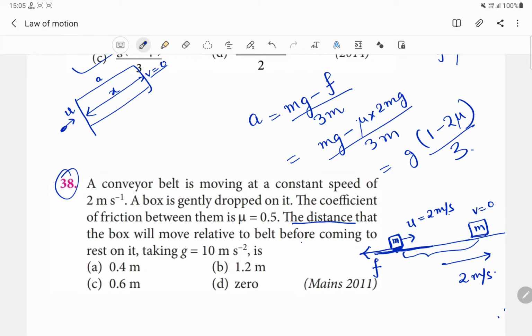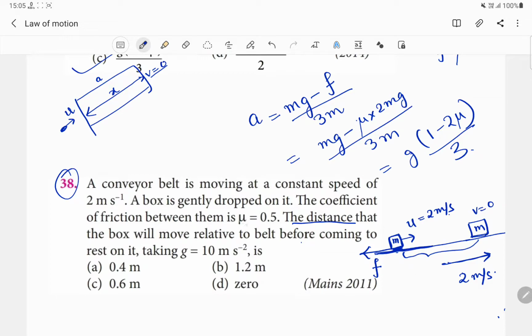And what is the speed here? Speed is given as 2 meter per second, and this is moving with a speed equal to 2 meter per second, and we drop a box of mass m. As a result, this box will move with a speed equal to 2 meter per second because of the motion of the table. Okay, and what is the coefficient of the friction between the box and the table?